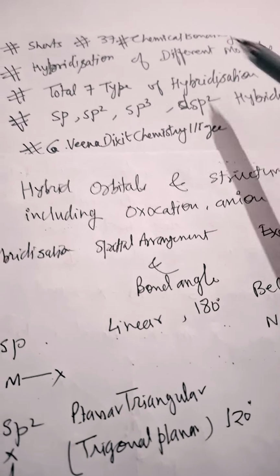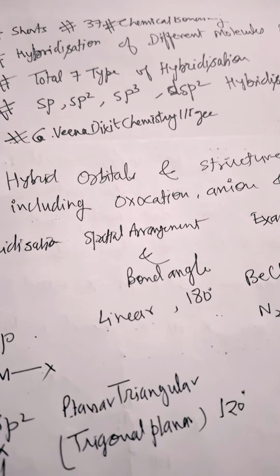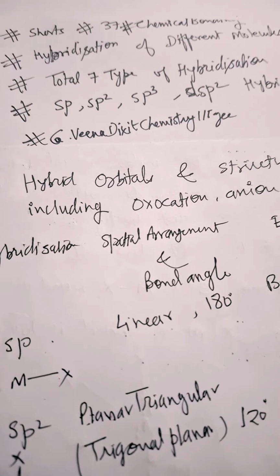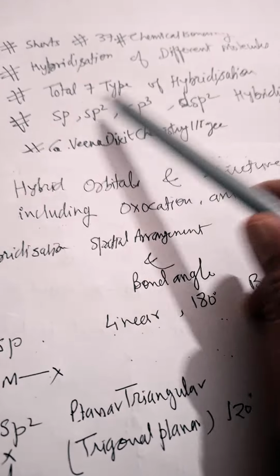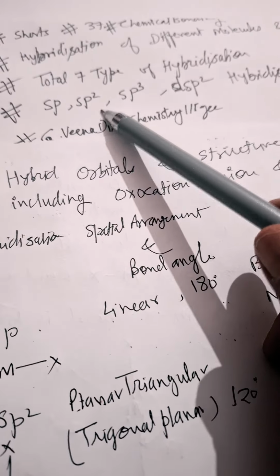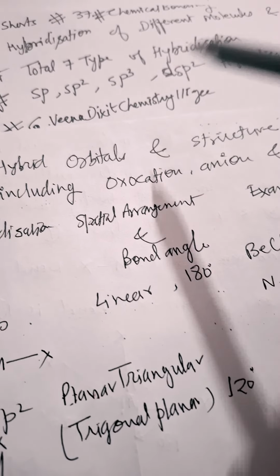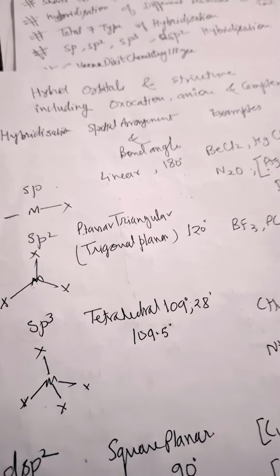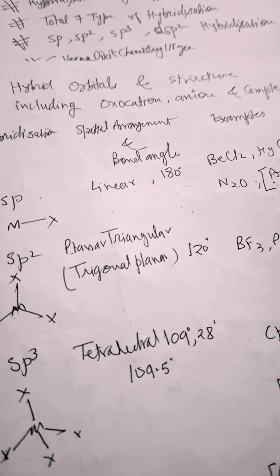Here we discuss chemical bonding. Very important questions we are dealing with. At least 100 questions I will discuss, and you will get 1 or 2 questions definitely in the competitive exam. So be with me. Total 7 types of hybridization are there. Here we discuss only 4: sp, sp2, sp3 and dsp2. Hybrid orbitals and their structure, including oxocation, anion, complex ion.